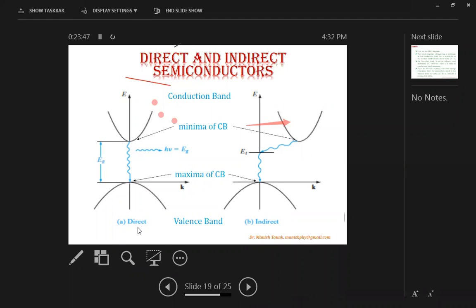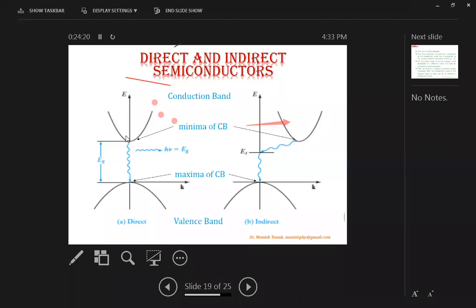Now coming to the direct band gap semiconductor, there is some band gap Eg, and the specific difference in these two diagrams is the value of k, that is the propagation vector. Along the horizontal axis is the propagation vector, and along the vertical axis is energy. So energy E is increasing upside. For the lower or valence band, energy is lower, and for the conduction band, energy is higher.